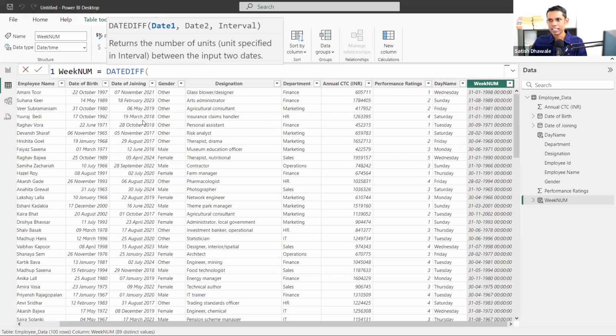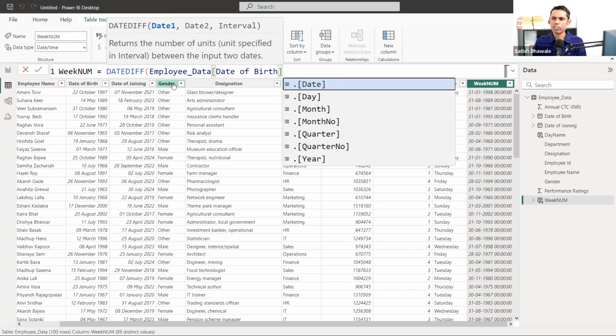Yes, we can say the date of birth. Now, in our case, it's the birth date. You can find out the age with the help of this, and you can find out the tenure.